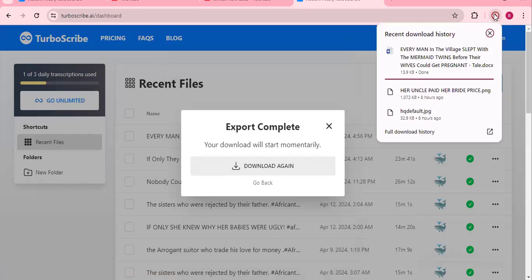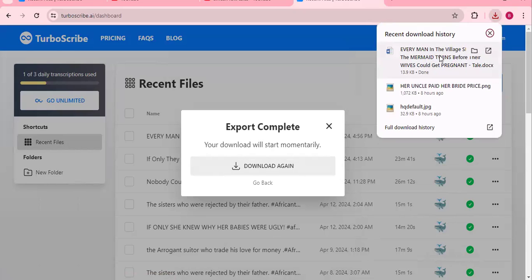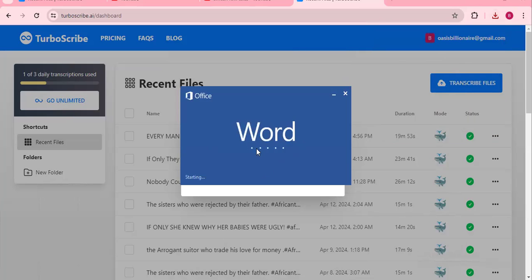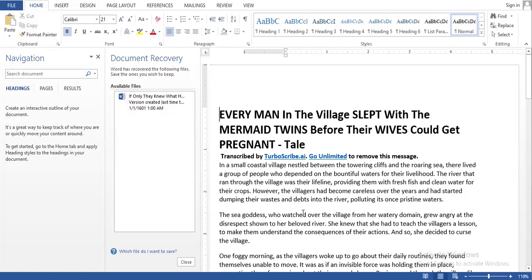You can see it's downloading the transcribed script here. Okay, so it has finished downloading. The next thing we've got to do is click on it to open it. I'll double click on that and it's opening up. As you can see, this is Microsoft Word. Remember, our aim is to create our own original and unique script, but we're going to utilize ideas and narrative formats from these already viral videos and scripts, okay? That's why we are doing the transcription.